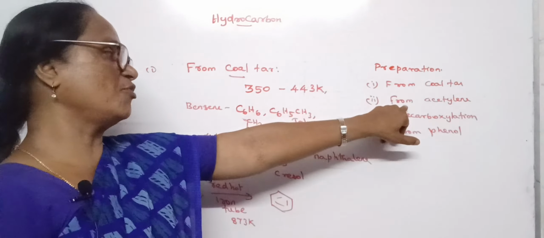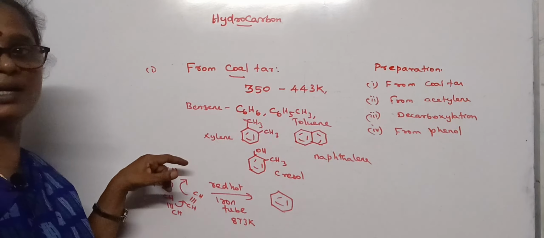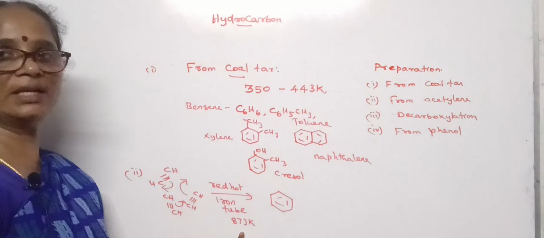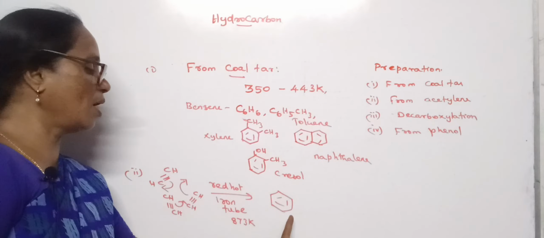The next method of preparation is from acetylene. Acetylene is an unsaturated alkyne. When it is passed through a red hot iron tube at 873 Kelvin, it undergoes cyclic polymerization to form benzene.